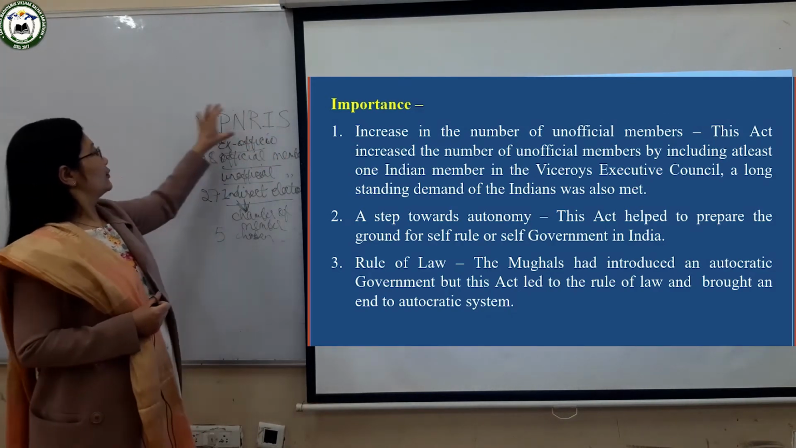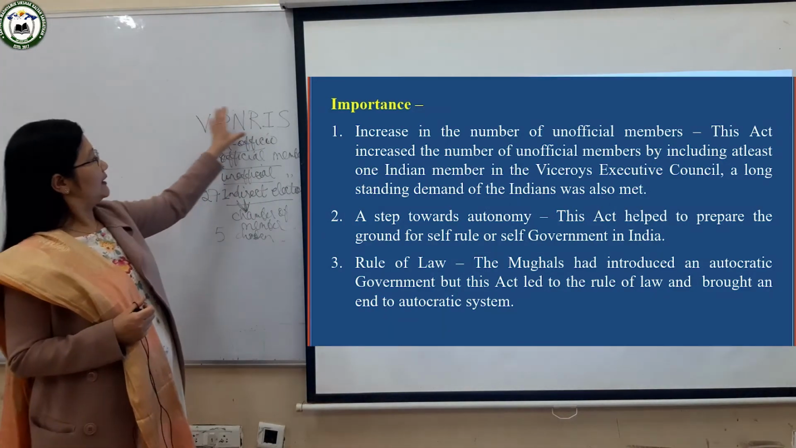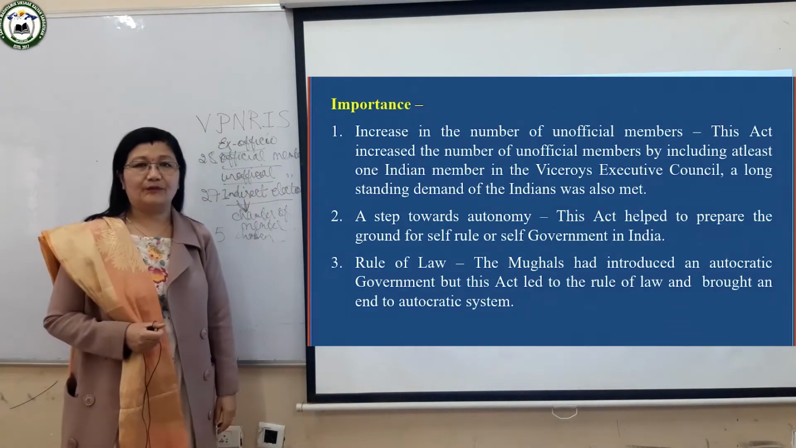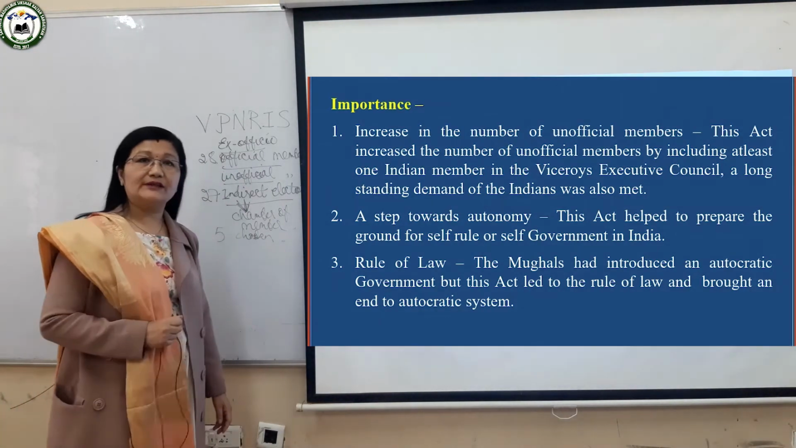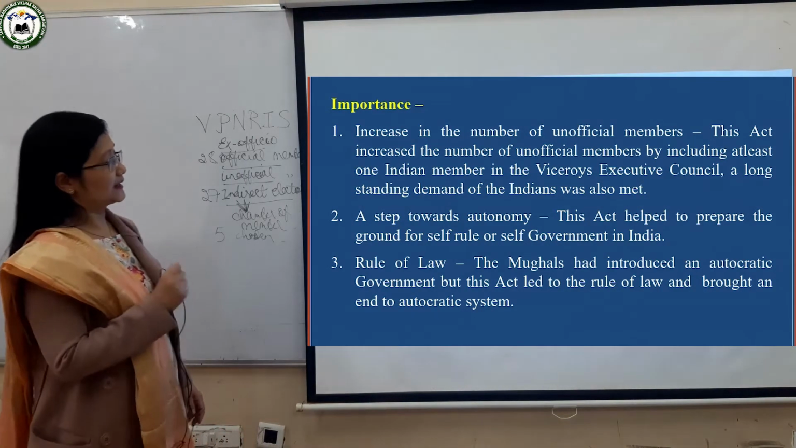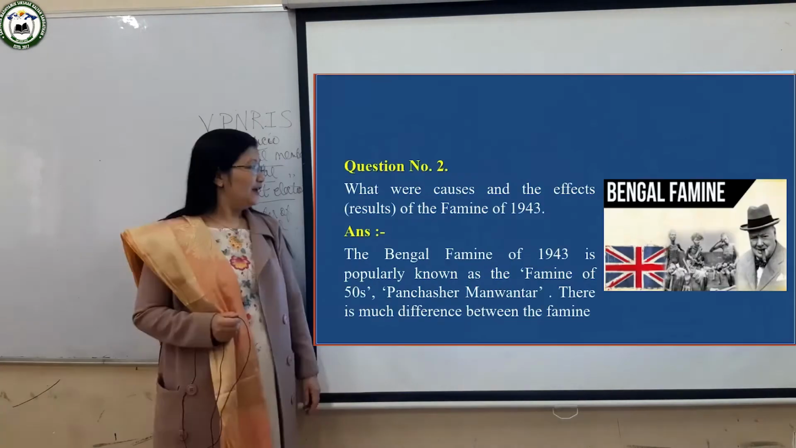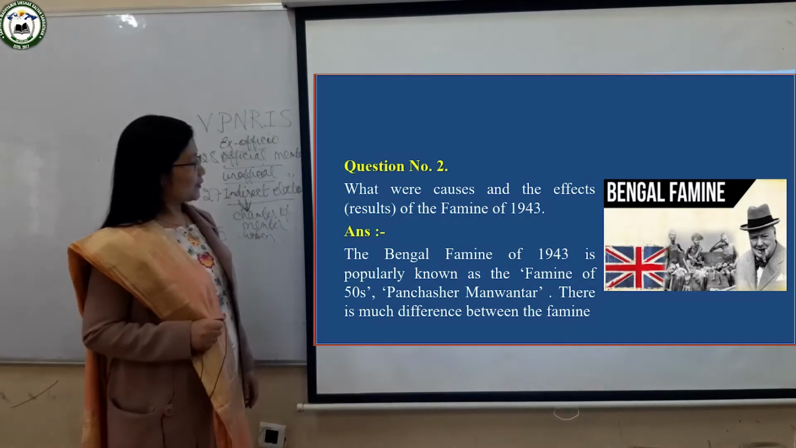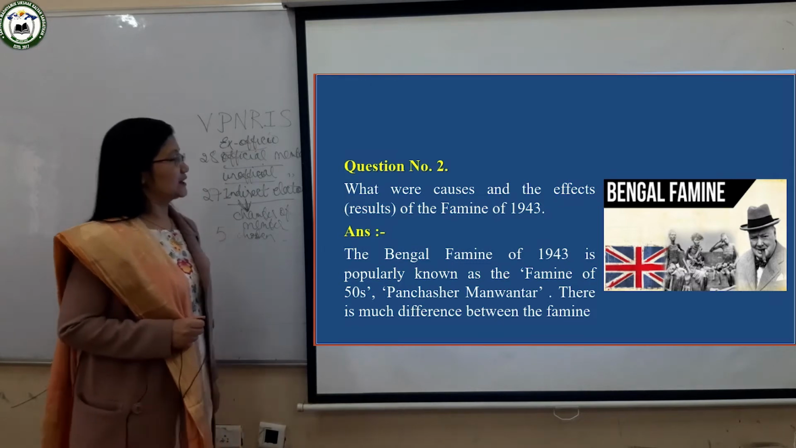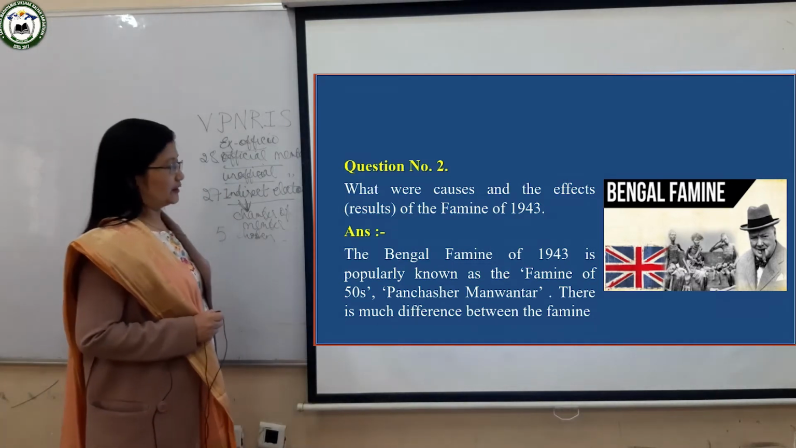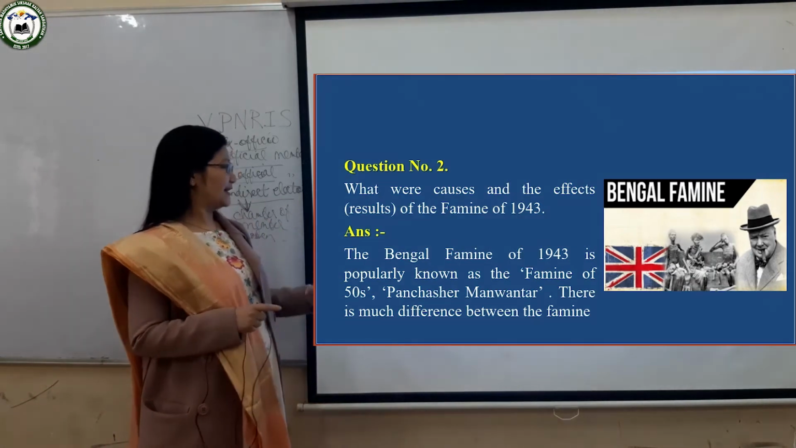If you remember this, it will help you to remember this Act. Okay, that is the Act. I finished this Act, so now the next question: what were the causes and effects of the famine of 1943? Causes means what led to this famine, and effects means the results.